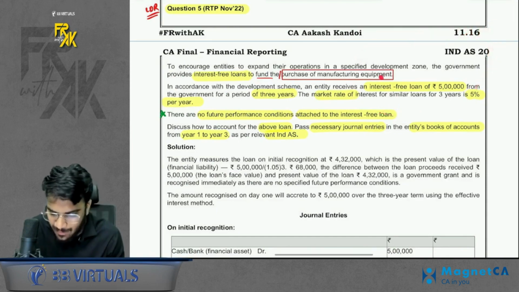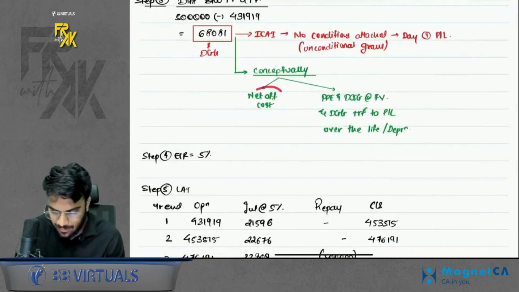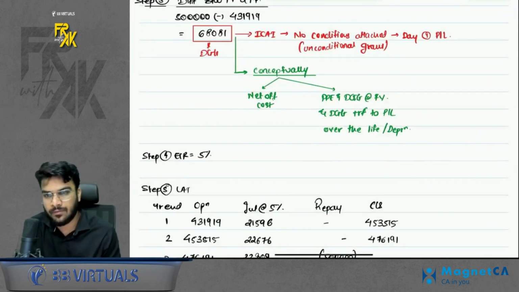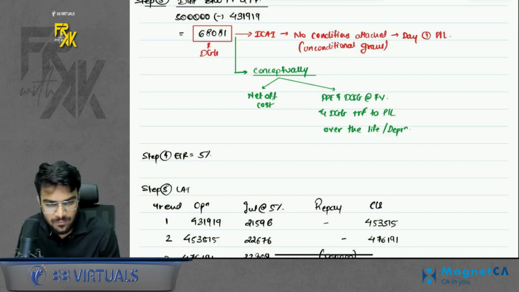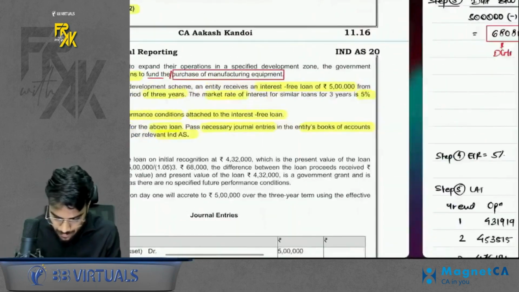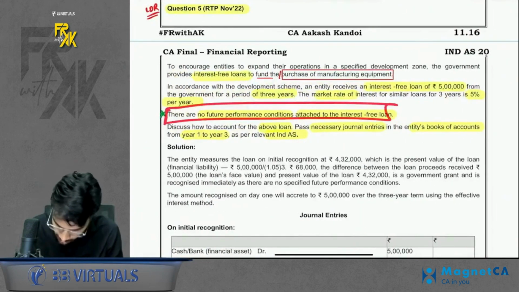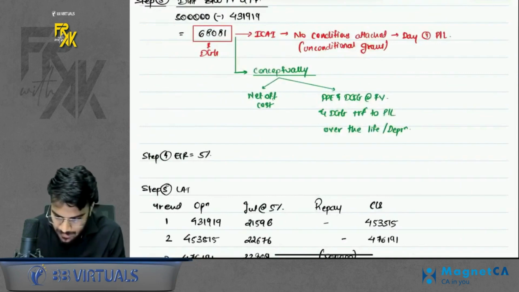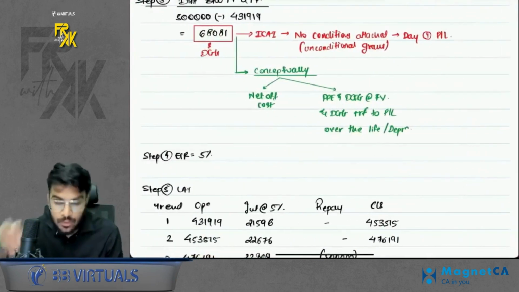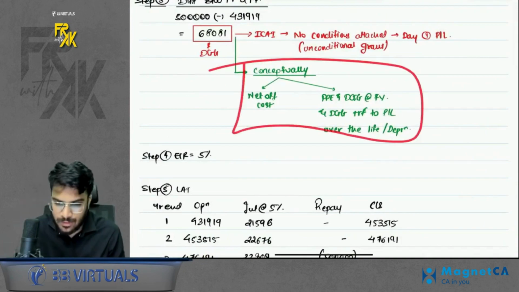In case of depreciable asset, we say directly: either book at net of cost or book at fair value and transfer the fair value to profit and loss over the period of life or over the period of depreciation, right? But anyways, I am discussing both the methods. So if this line is present in such kind of question, you will transfer to P&L on day 1 itself. If let's say this line was missing, in that case, you will do what conceptually is to be done.